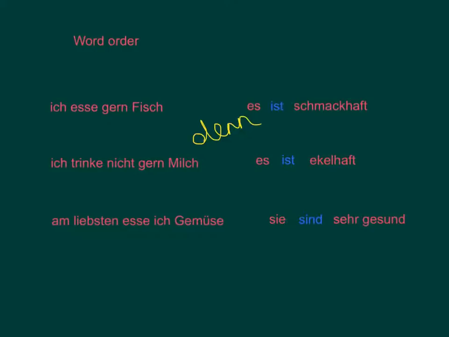So, denn is plus word order 1. Right. Okay, so denn has gone again because finally, before we move on to the next slide, I just want to show you the blue words that you can see on the right-hand side are the verbs. Okay, so ist, and sind.